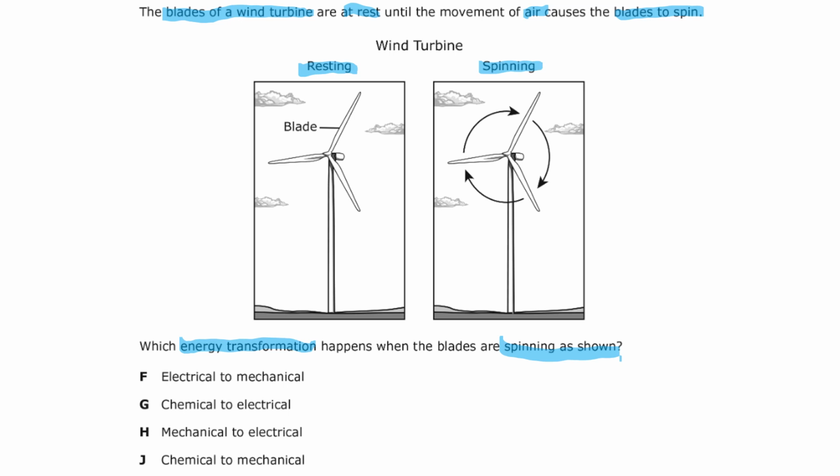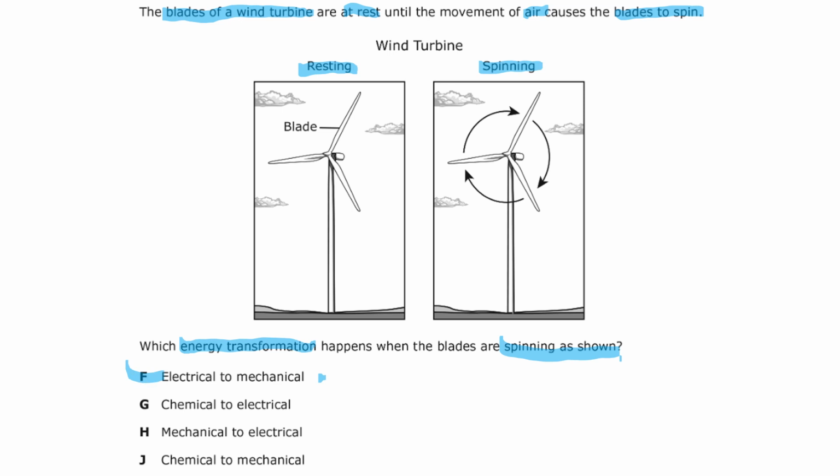Okay, welcome back. Let's go ahead and see if you got the right answer. If the blade is resting and then it starts to spin with the air, what are we looking at? Let's look at our choices. F, is it going to be electrical to mechanical? Is there any electricity that starts this whole process? Well, no, because the air is what moves the blades. So we can eliminate F.